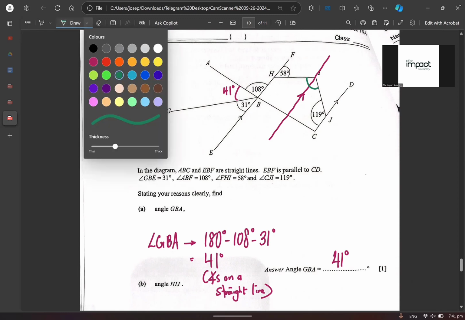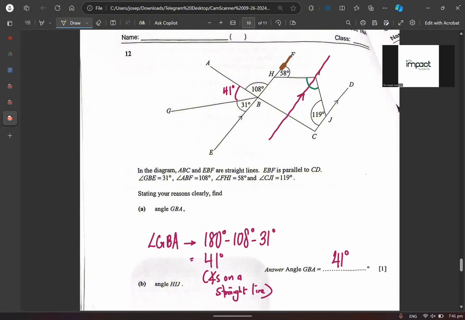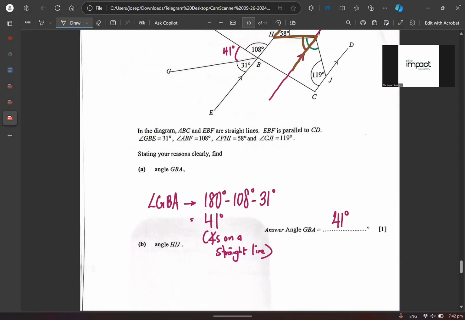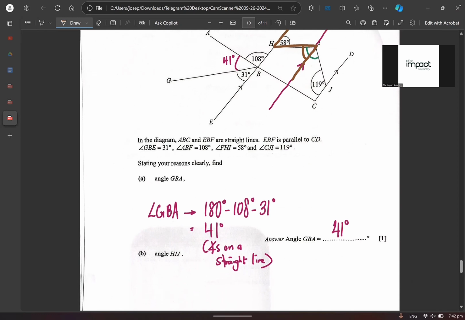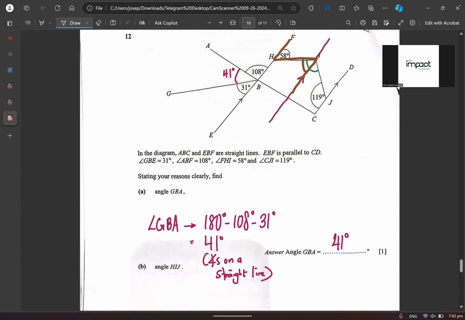So how do you find that? I'm just going to show it to you. H-I-J is the entire thing, but actually I can find part by part. Can you see my Z angle? That means this part over here is 58 degrees. But that is only one part. Agree or disagree?